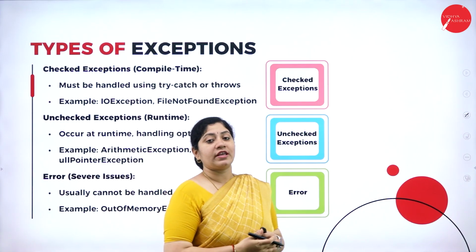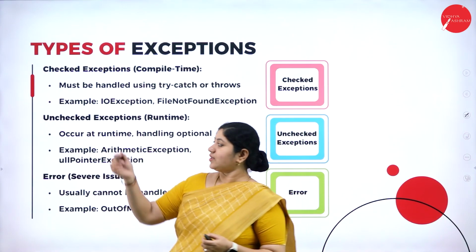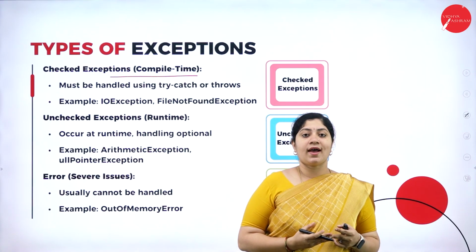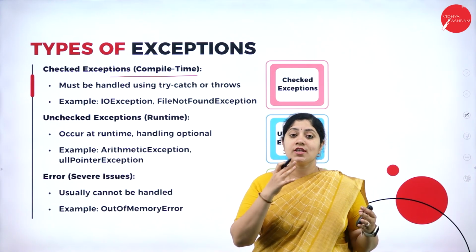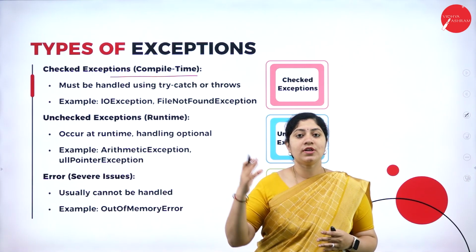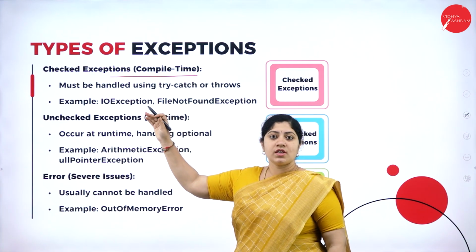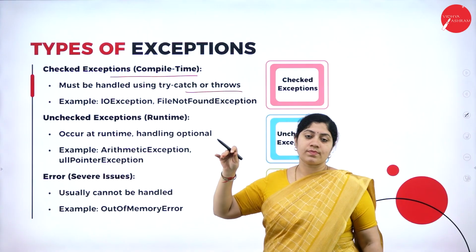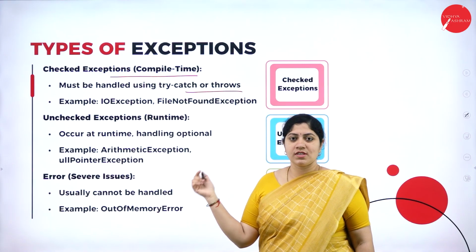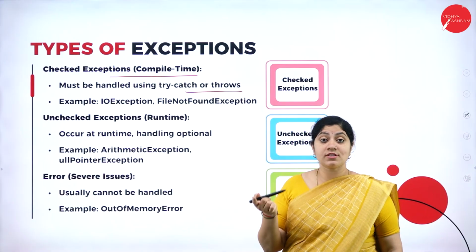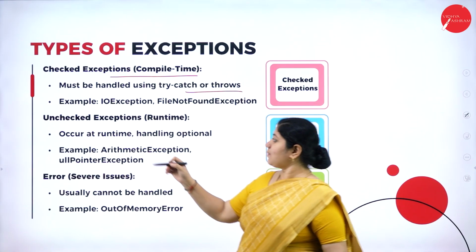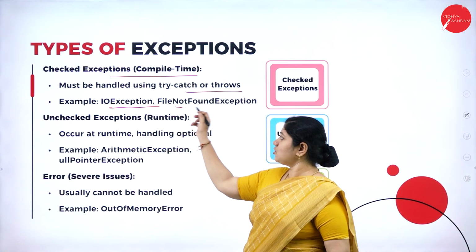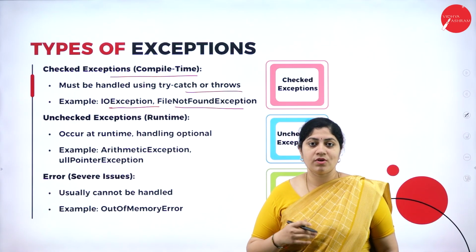The first type of exception is none other than checked exceptions. It can also be called a compile time exception because these exceptions are checked only during compile time. In order to work with a checked exception, we need try, catch or throws. These are the exceptions that can be considered during compile time. Examples of this type are IO exception and file not found exception.